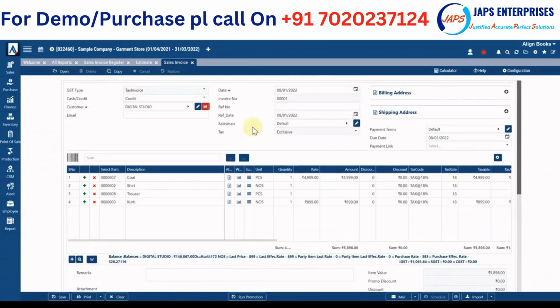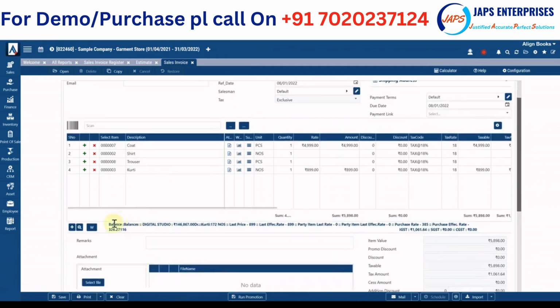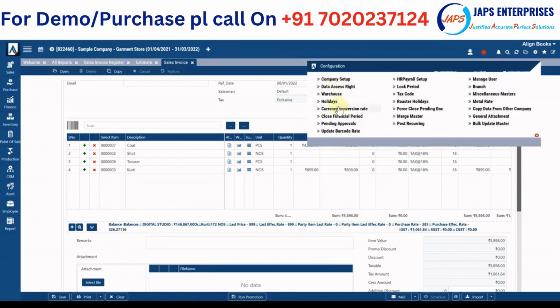Now when you select a party and an item, all details of your party, the current balance of the party, and complete details of the item, like the last purchase rate and the last sale rate, are shown here. And even those things are based on configuration. Say you don't want to show all that information in the account of one of your users or operators, those things will not be available in that particular account. All those things can be configured from here while you are managing the user.